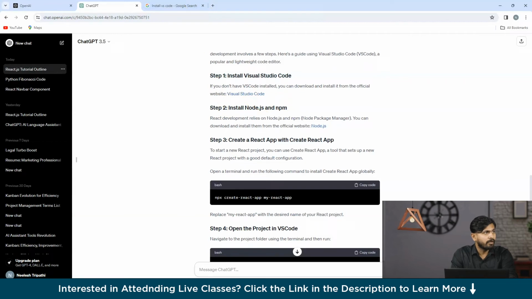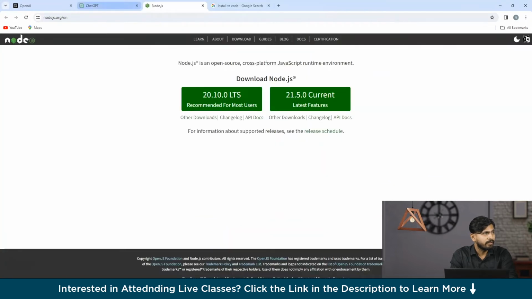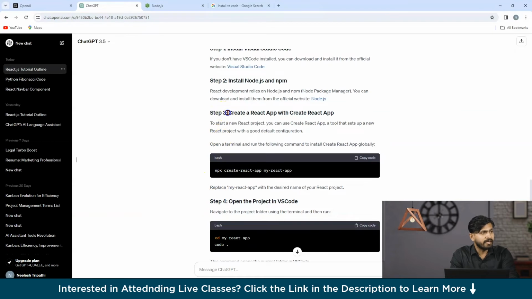Okay, so for installing Node, here's the official website. Just right click on this one. So you can download your Node.js from here. Now the third step comes up, creating a React app. So let me show you guys.